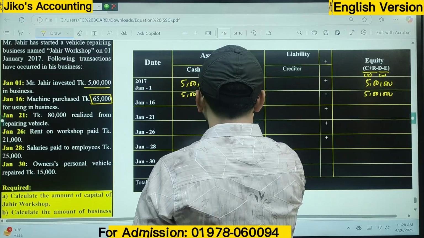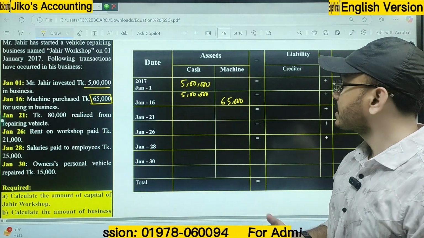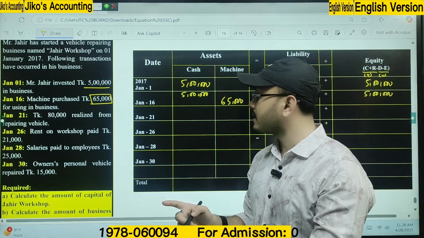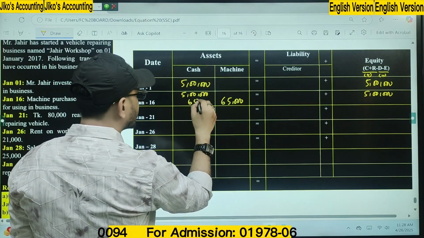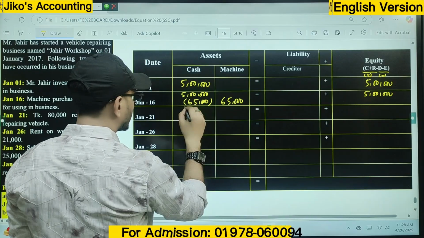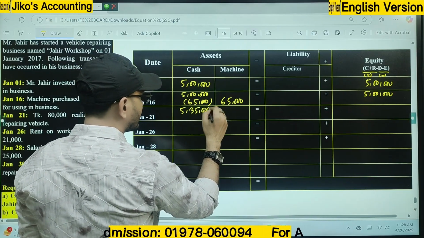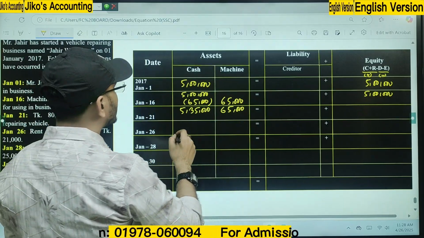What is the amount here? 65,000. And how about my cash? Because of purchasing the machine, I have got a machine. In return, I have to pay cash. That indicates the reduction of the cash amount, 65,000. What is the amount here? 5 lakh 35,000 taka. Then 65,000 taka. Sorry, that should be 4 lakh.